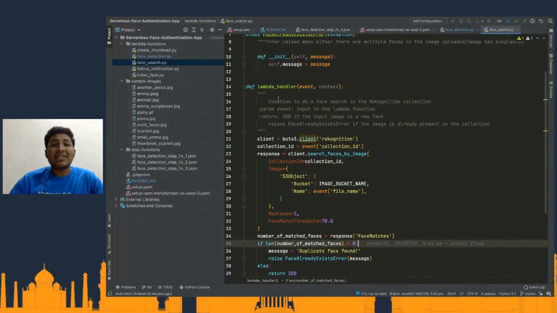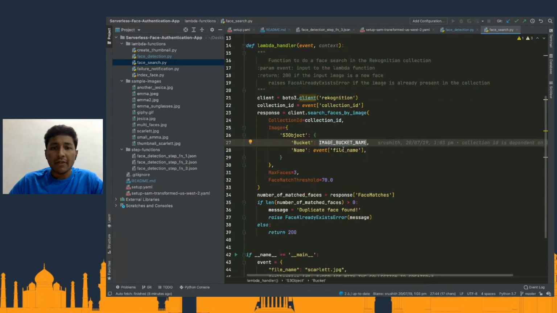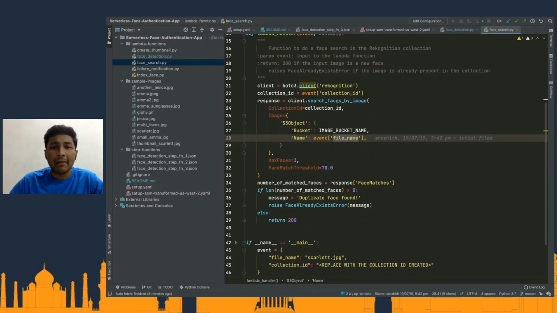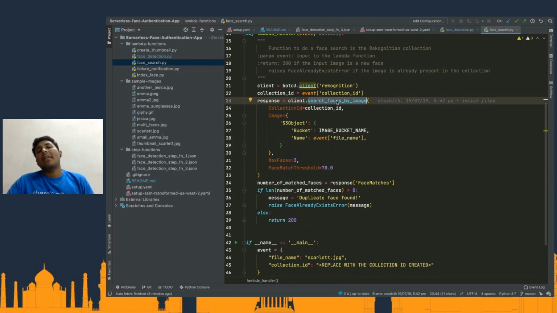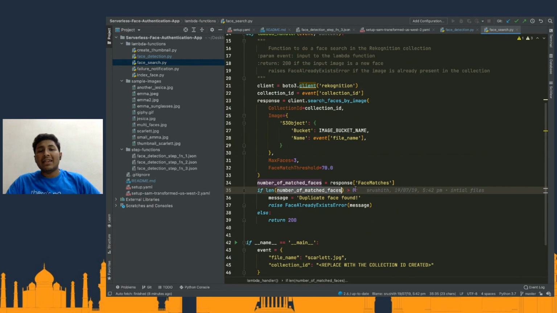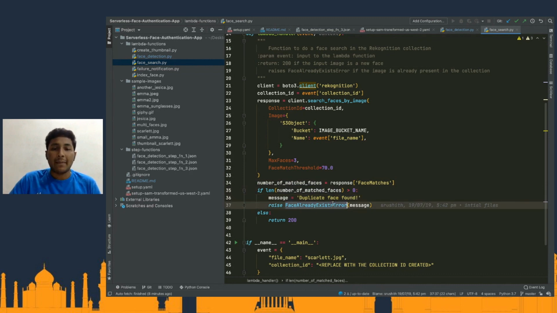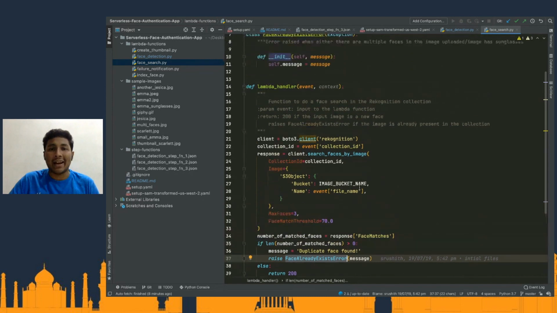So that is what this face search is going to do. In the image bucket, we are checking for the given input file name. Is there any face that is already available as a part of our recognition? If the answer is true, that means if the number of matched faces is greater than one, then I'm returning a response saying a duplicate face is found. And that is where I'm raising a face already exists error.